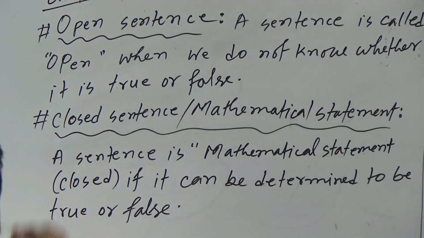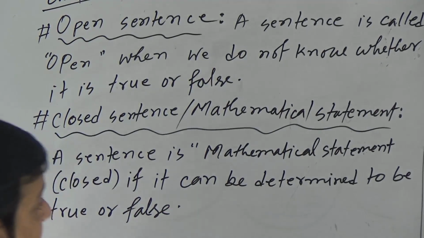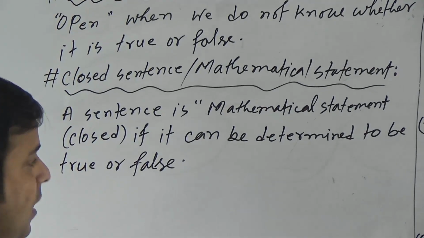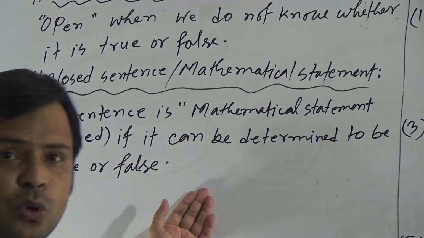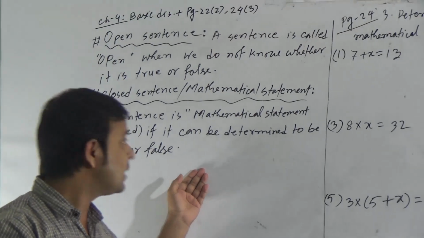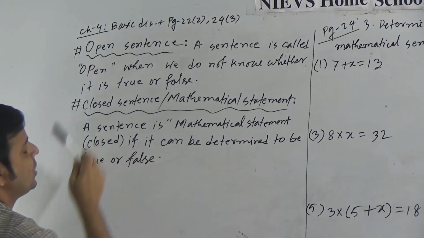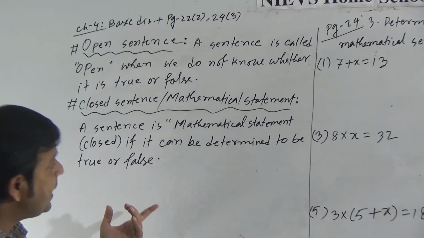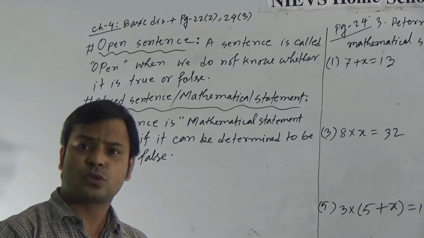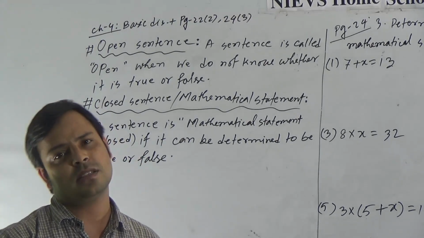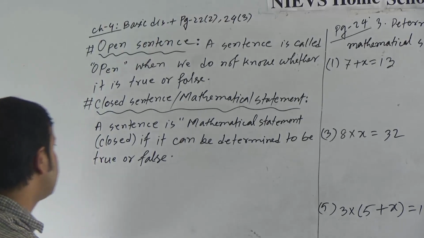From these two definitions, we can say, when we can say a sentence is true or false, that sentence is known as a mathematical statement or closed sentence. If we can't say whether the sentence is true or false, that sentence is known as an open sentence. Now see the example.